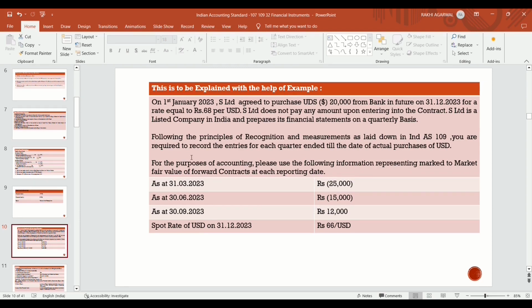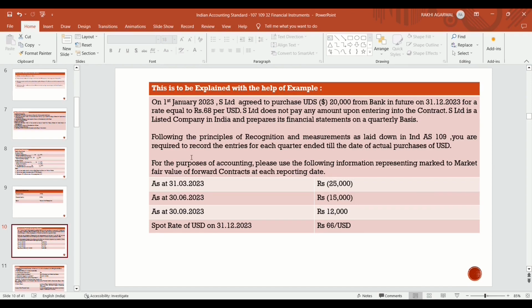Because it's a listed company, they prepare quarterly financial statements. So they have to record all the entries each quarter till the date of actual purchase, that is on 31st December 2023.